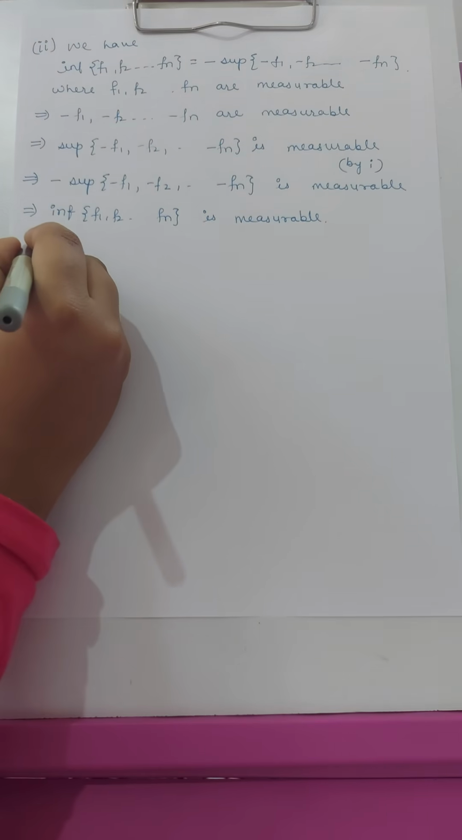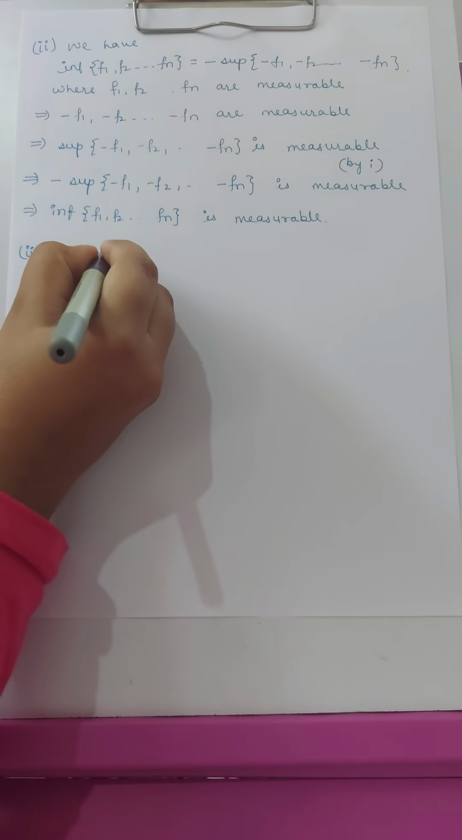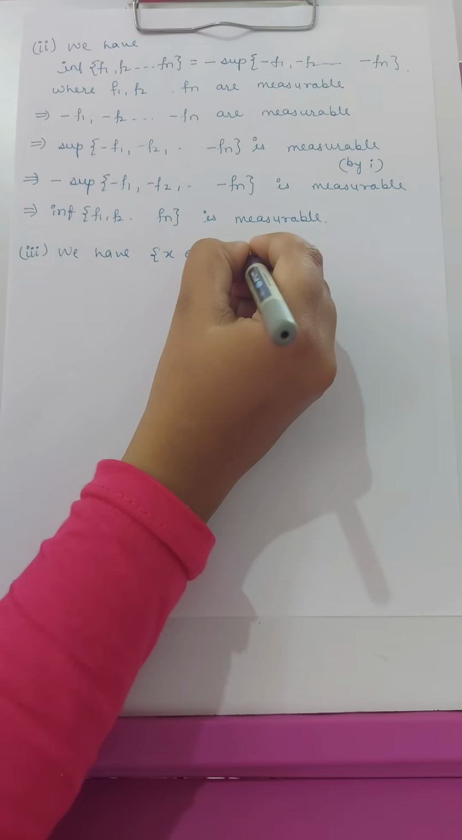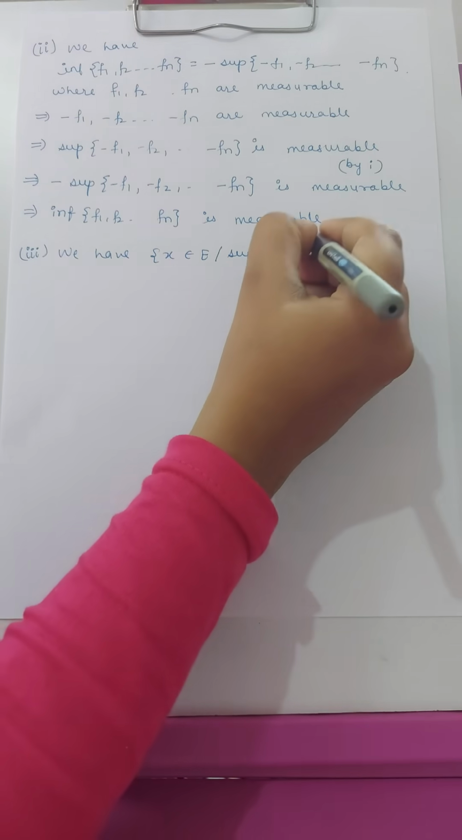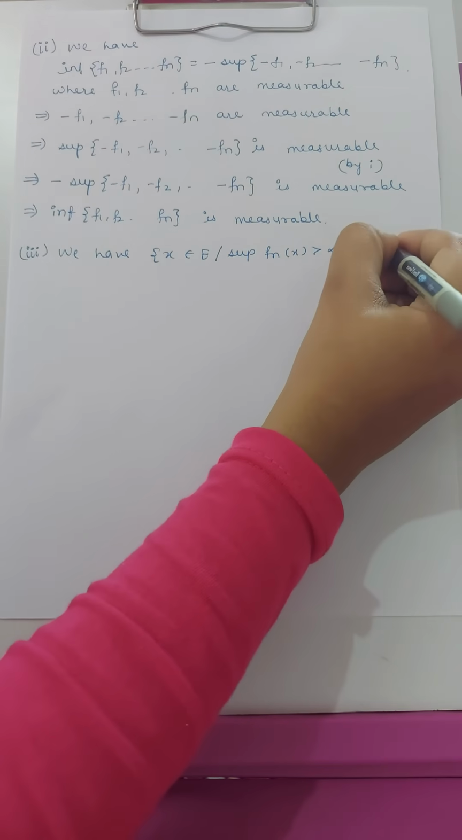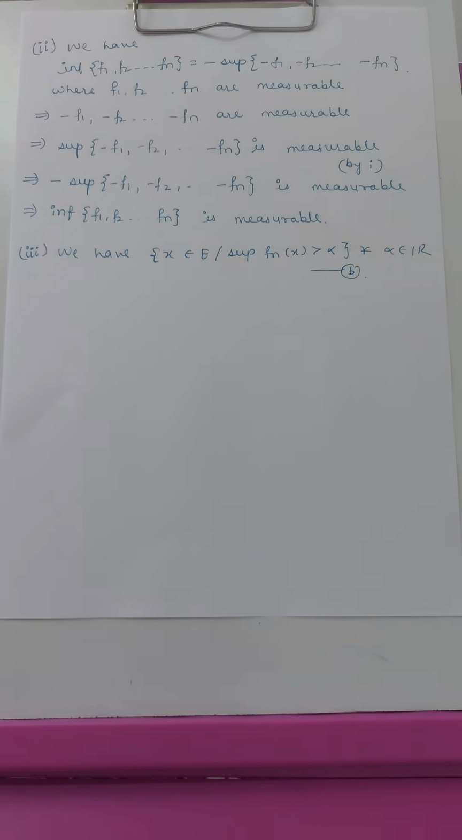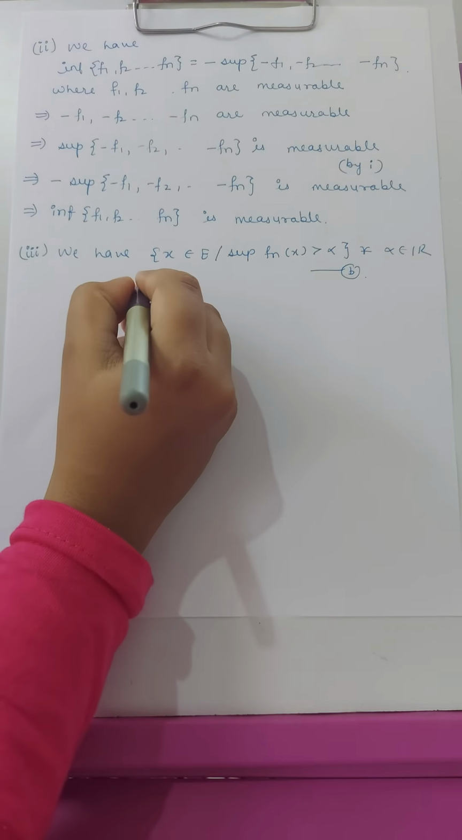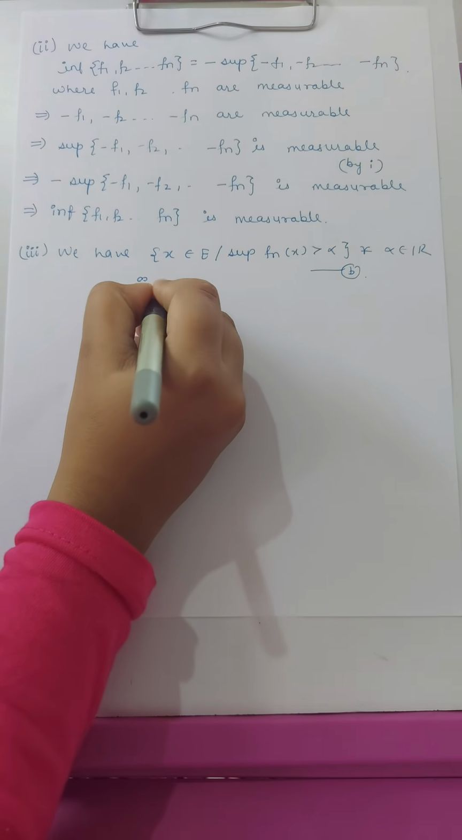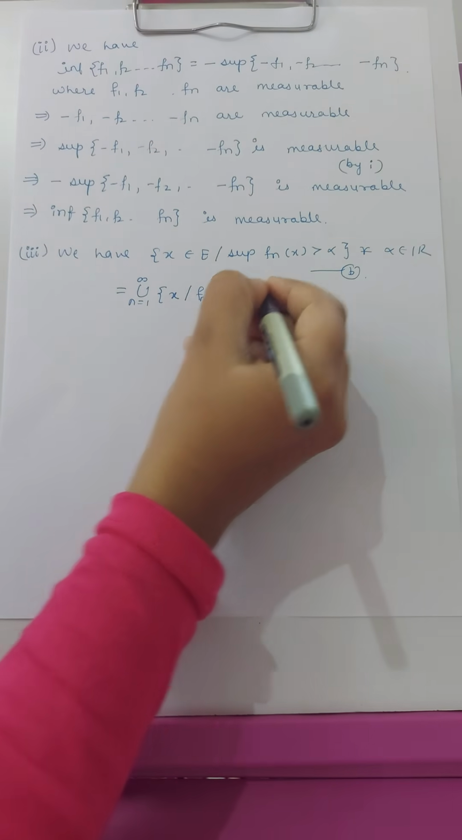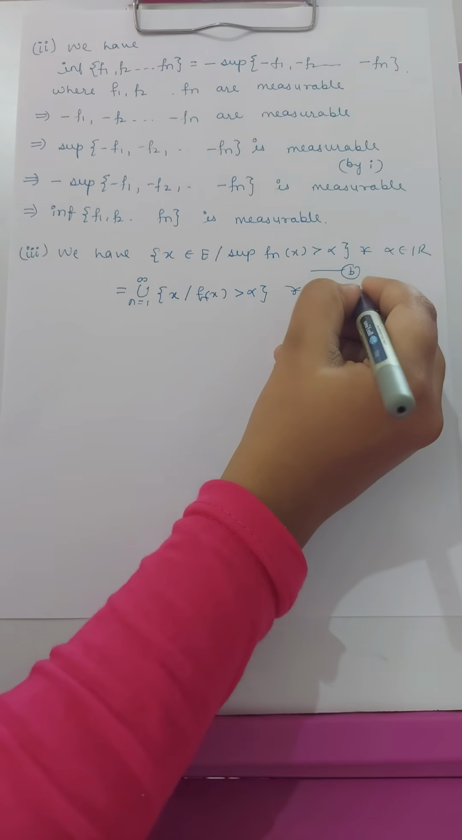Now in the third condition we have to prove that the supremum of the functions fn is measurable. So third, we have the set of x belonging to E such that the supremum of fn of x is greater than alpha, for all alpha belonging to I. Let it be B. So this set is the union, n from 1 to infinity, of x such that fn of x is greater than alpha, for all alpha belonging to I.